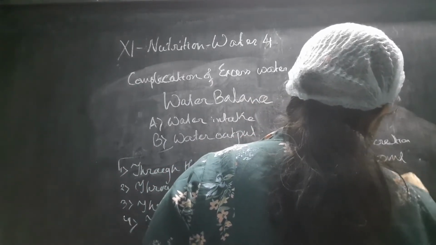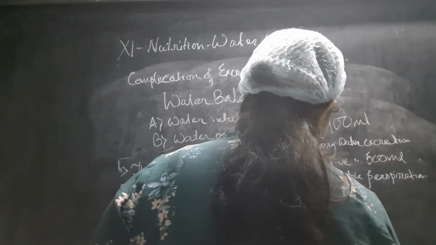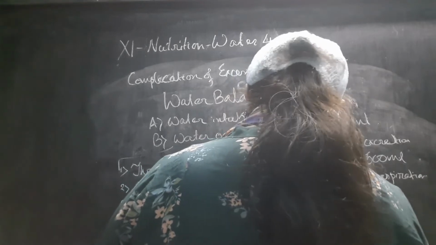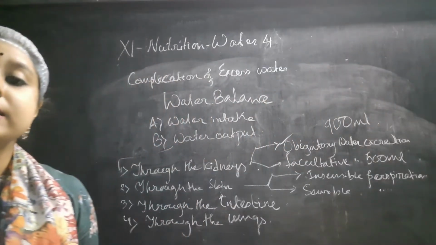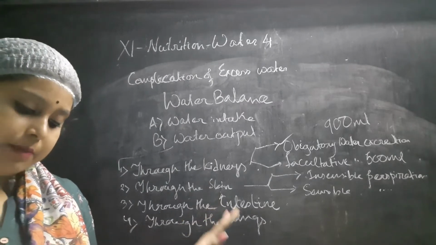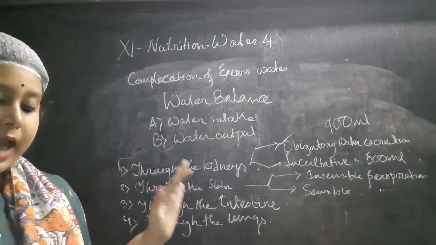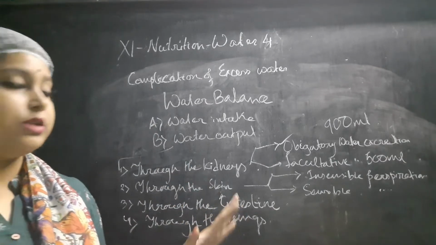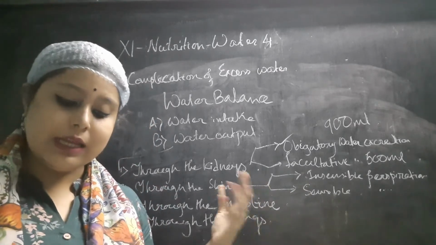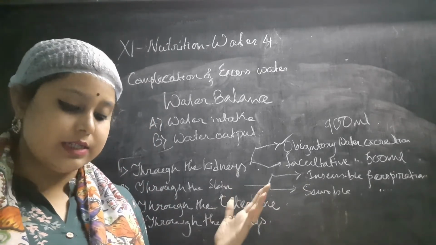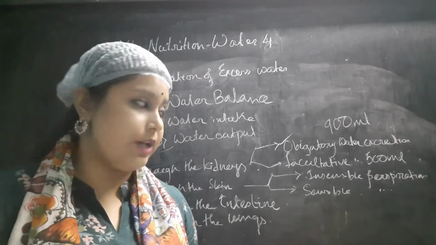The insensible perspiration is where the amount of water is relatively constant, and the water loss is proportional to the surface area where the perspiration is happening. Infants have a greater surface area, so they have greater insensible perspiration.